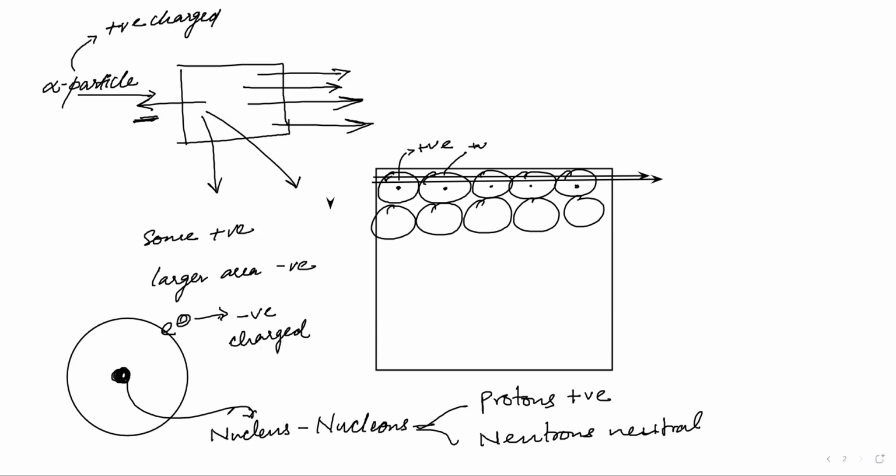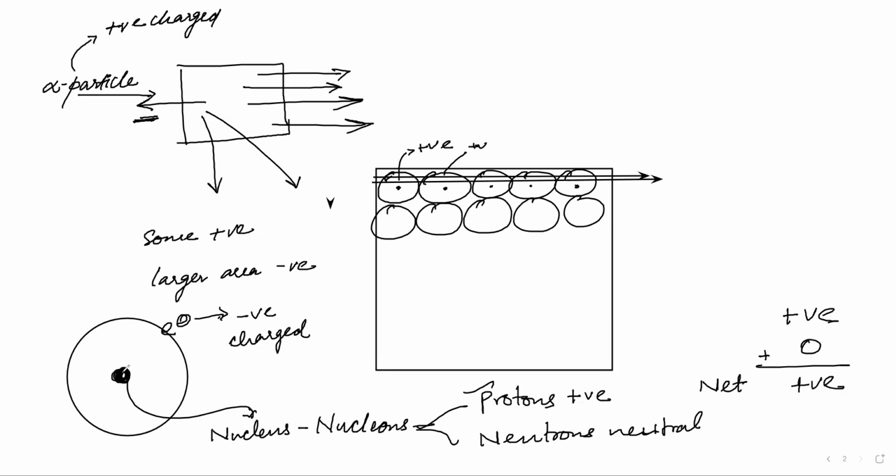So now you tell me, the nucleus has what? Protons and neutrons. Protons are positively charged, neutrons are neutral. So we have positive charge and zero. What will be the net? If we add these two, positive.